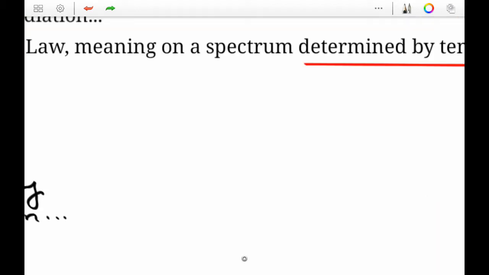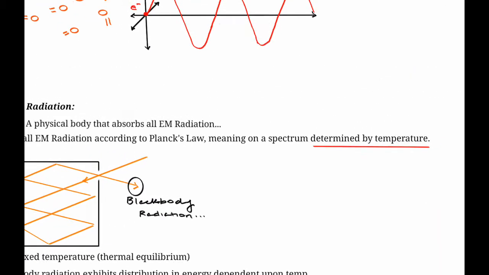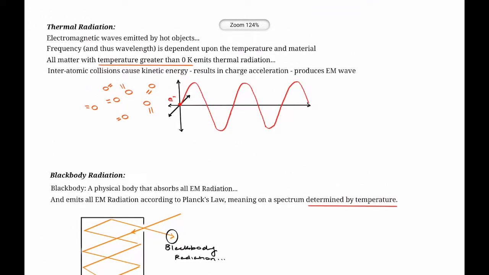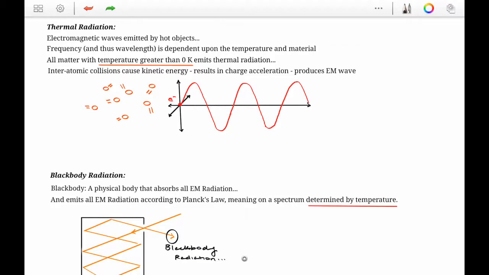So the first thing that we're going to talk about is thermal radiation, and thermal radiation is necessary to understand in order to continue on with blackbody radiation. The most common example for thermal radiation is the sun. The sun just emits electromagnetic waves, and the frequency and the wavelength of these waves is always dependent upon the temperature and the material in question.